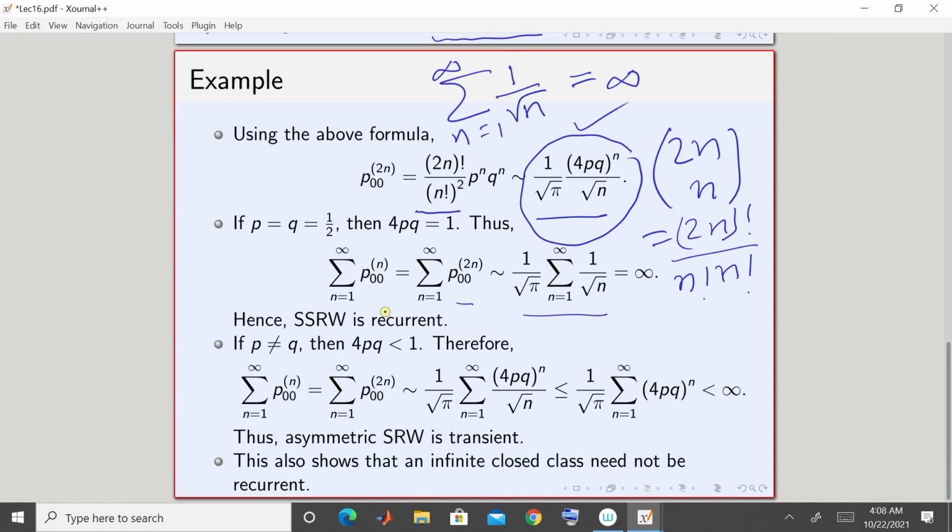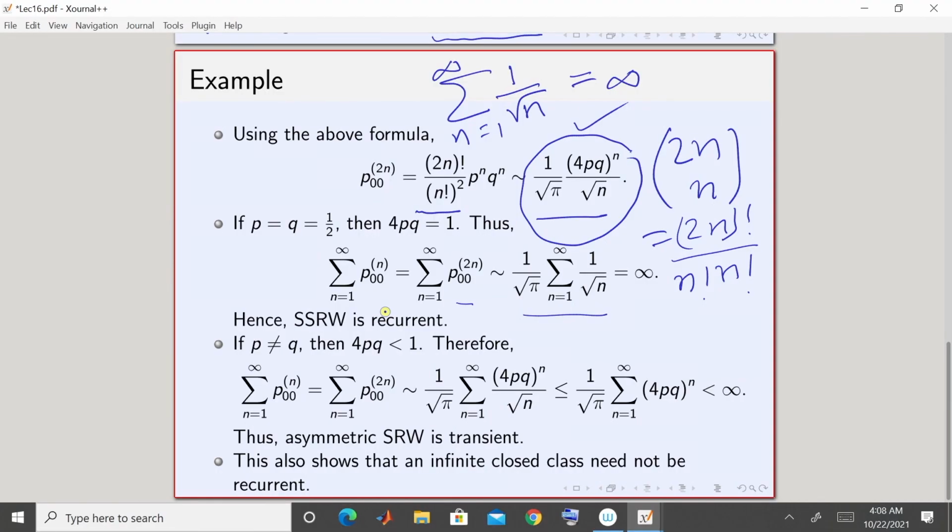But since this Markov chain is irreducible, and transience and recurrence are class properties, every state in a simple symmetric random walk is recurrent. Fine. So if p equal to q equal to half, or in other words a simple symmetric random walk, then all the states are recurrent.